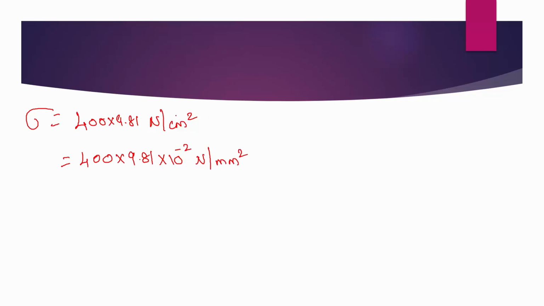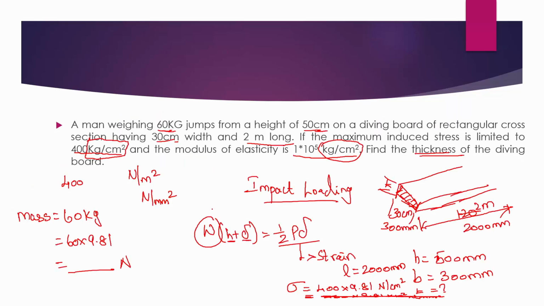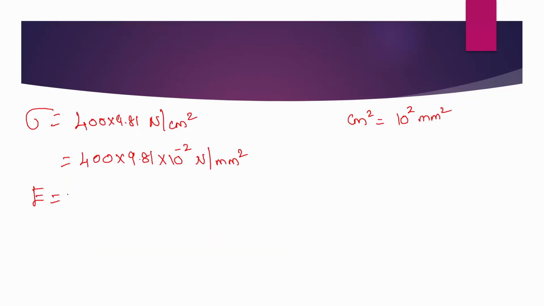Since each centimeter square is 100 mm square, but since it is in the denominator, it goes to the numerator as 10 to the power minus 2. And my Young's modulus is given, which is 1 into 10 to the power 5 kg per centimeter square. So 1 into 10 to the power 5 into 9.81 into 10 to the power minus 2 Newton per mm square. So these are the values that I have. Now using this, I have to go ahead and find the solution.